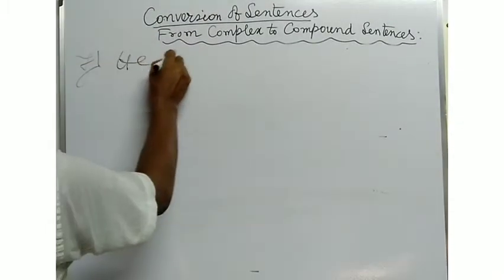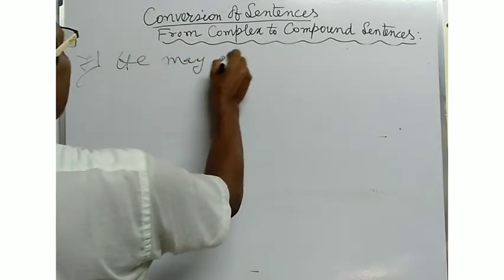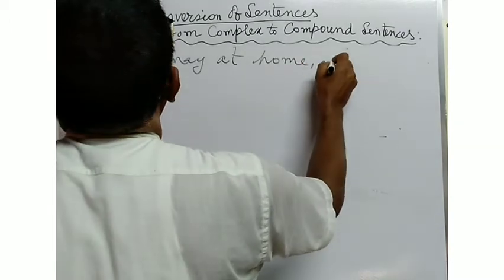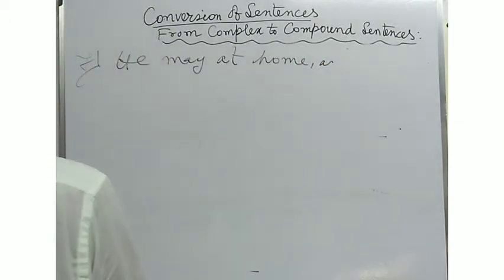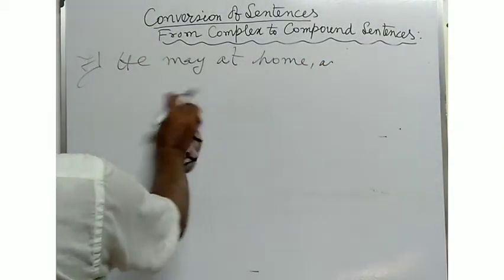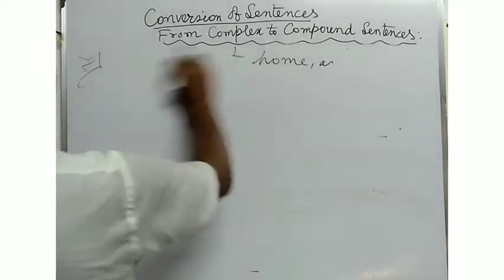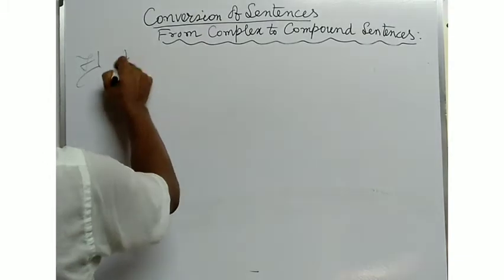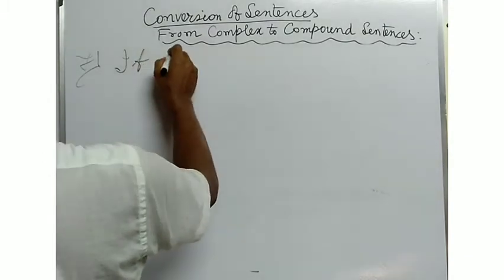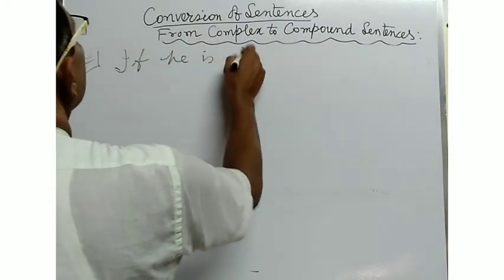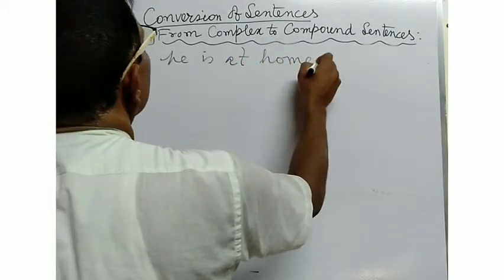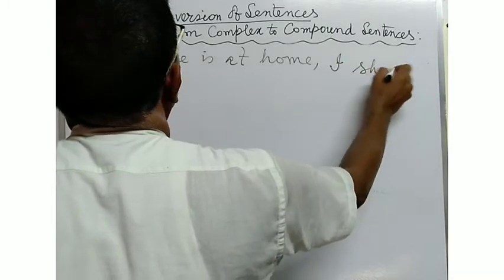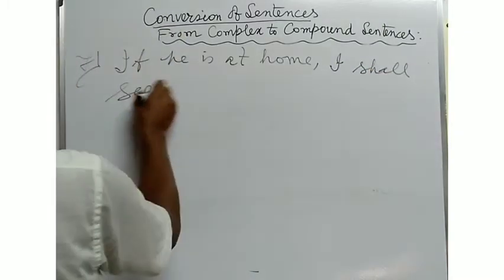He may be at home, and if he is at home, I shall see him.